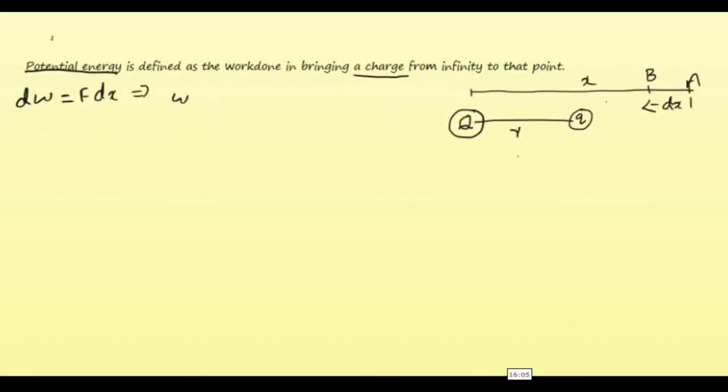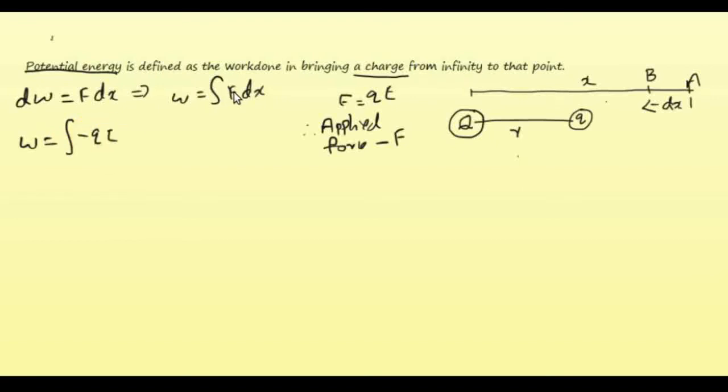Therefore W is equal to F dx, but as told earlier, this applied force will be against the electrostatic force, therefore it is minus QE. So W is equal to minus QE into dx. And what is the equation for electric field? It is minus Q into 1 by 4 pi epsilon 0 dx by, sorry, there should be a Q here.